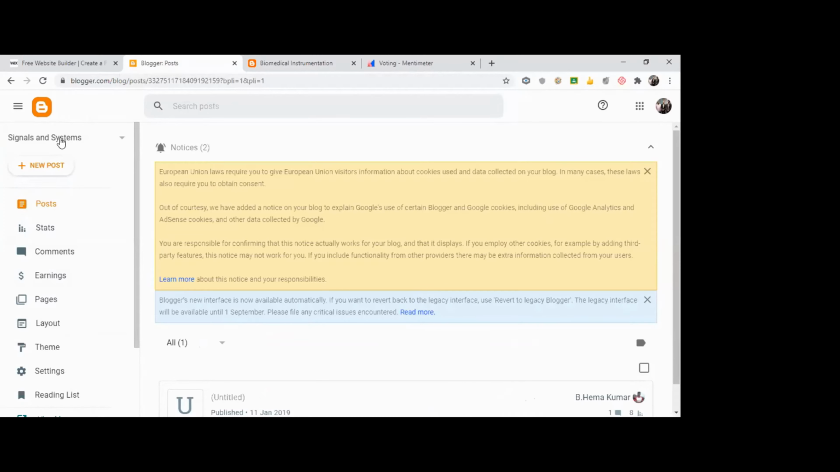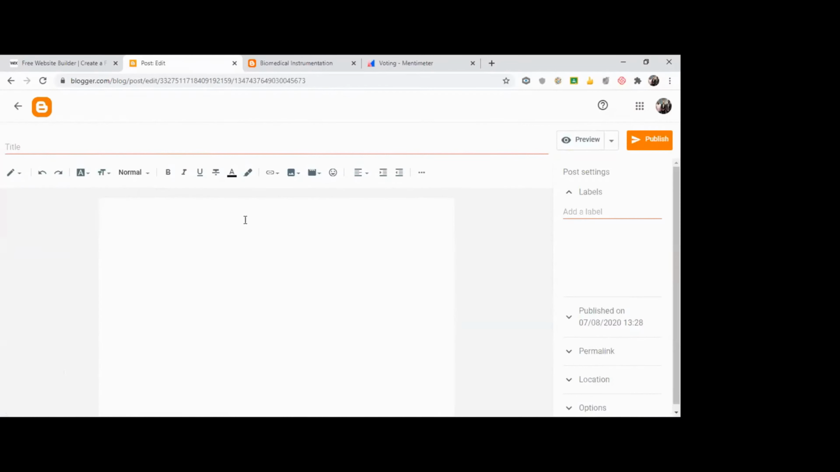Okay, you need to give a name for your blog. After that, you need to click New Post. Okay, I'll just click New Post. So this is how your blog page will look. Here you can type in all your contents.